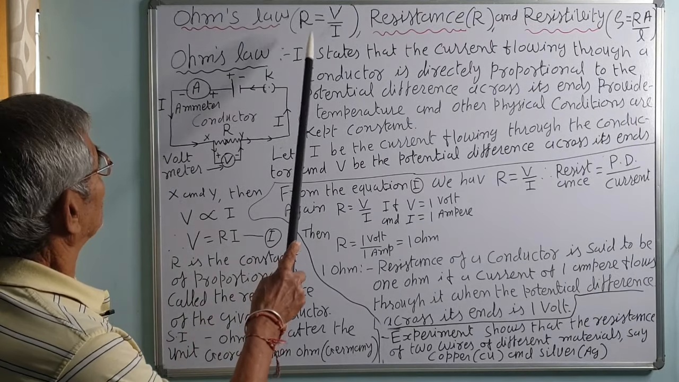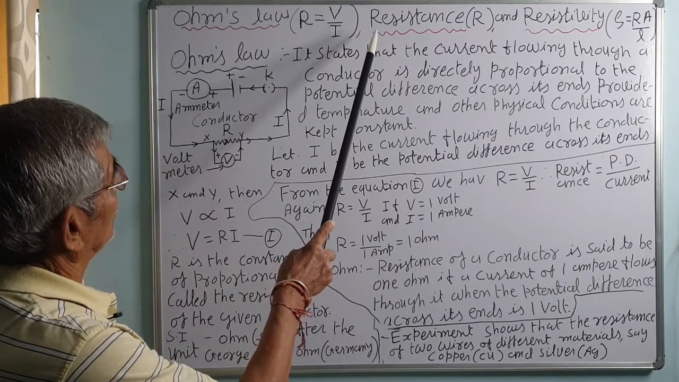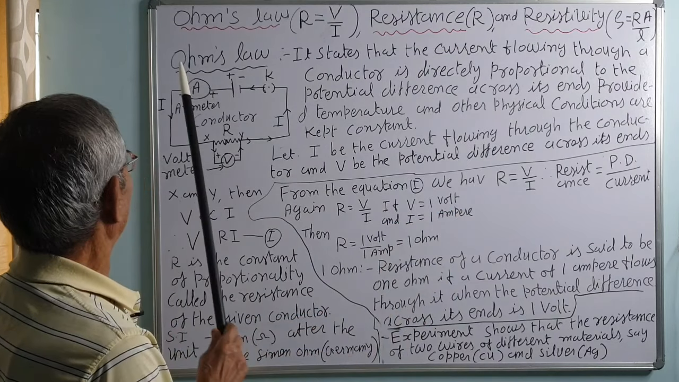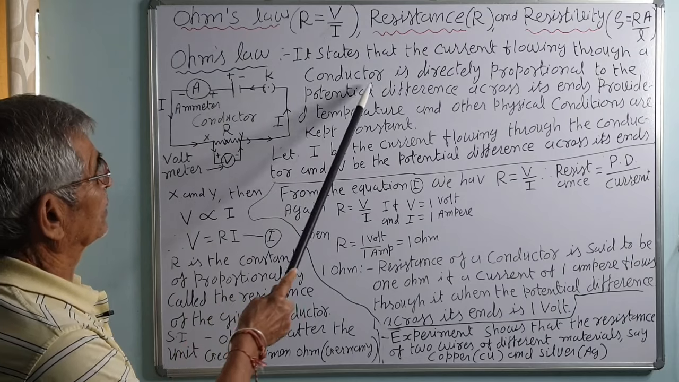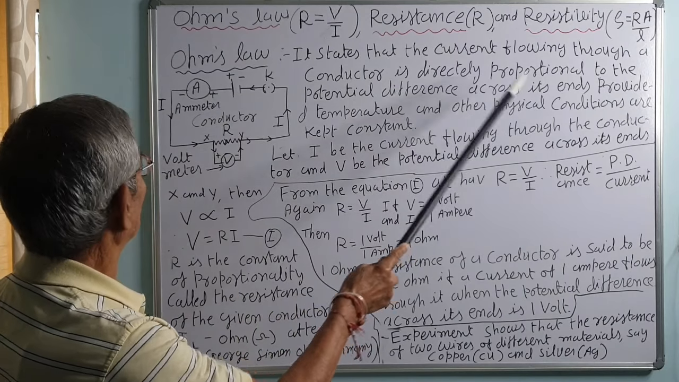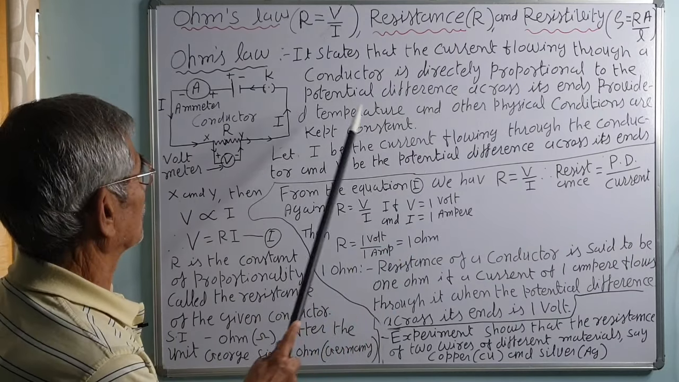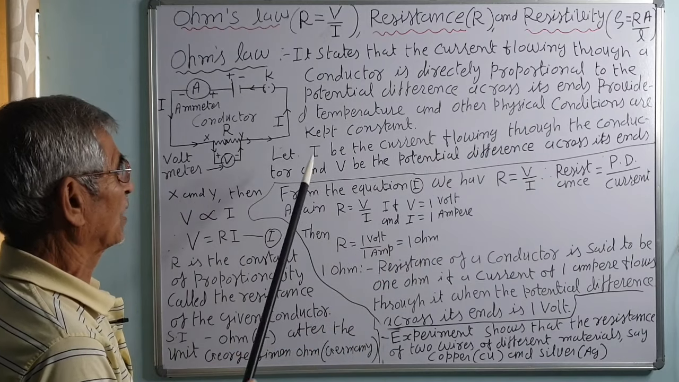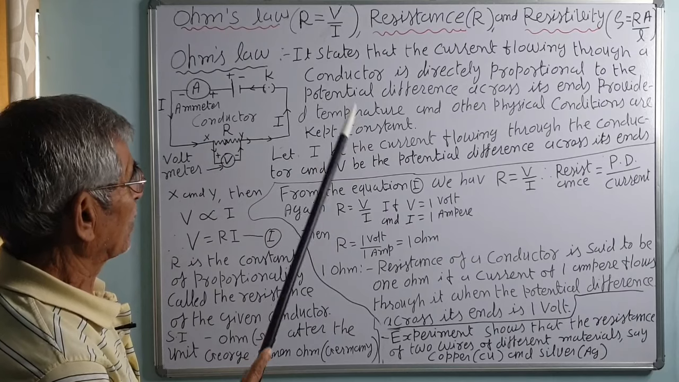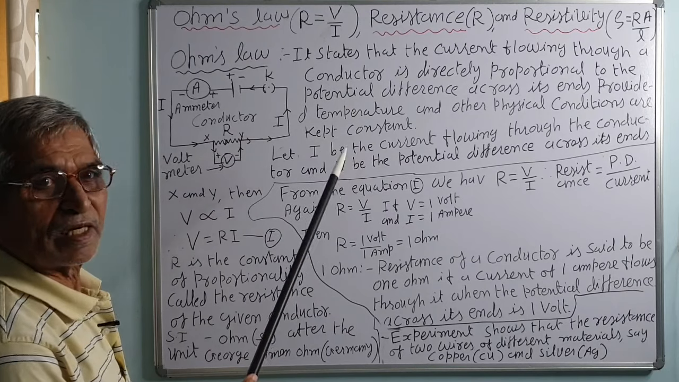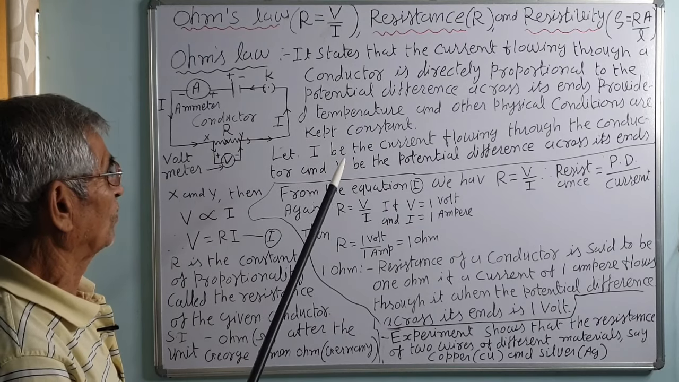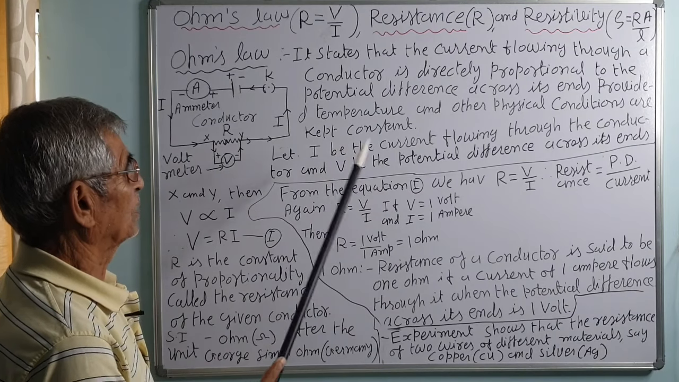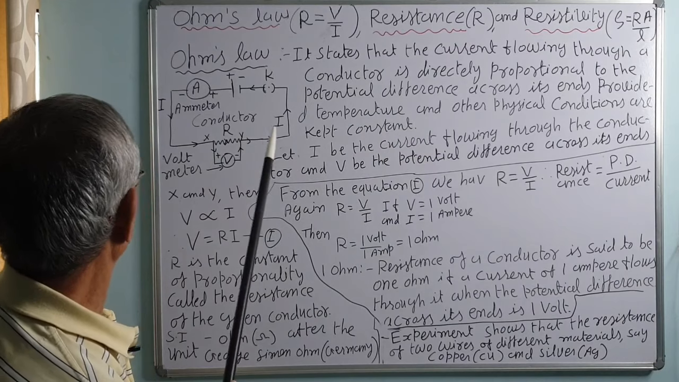Ohm's law: R is equal to V upon I, and for resistance R and resistivity rho, rho is equal to R a upon L. Let us see Ohm's law first. It states that the current flowing through a conductor is directly proportional to the potential difference across its ends, provided the temperature and other physical conditions are kept constant. That is, the temperature is kept constant, and the other physical conditions, that is its length and cross-section area, and the quality, that is the material of the wire, are not changed.